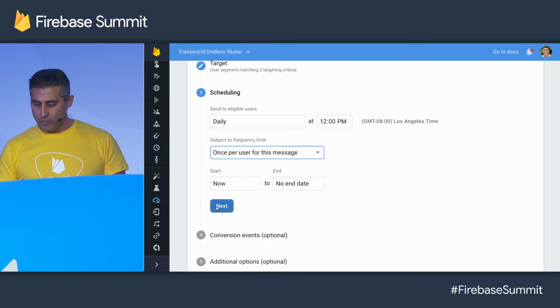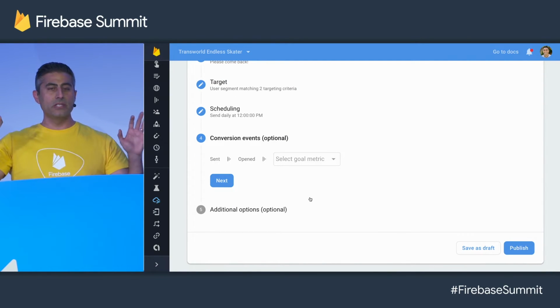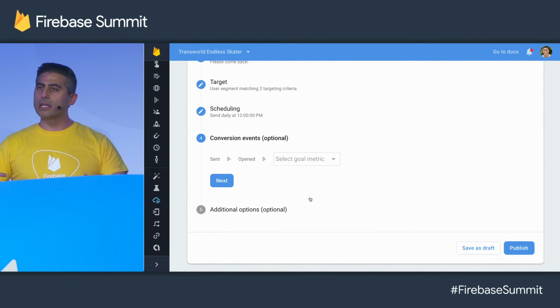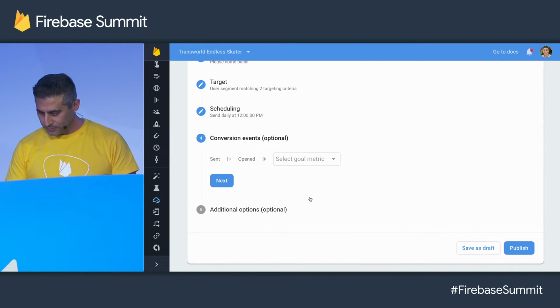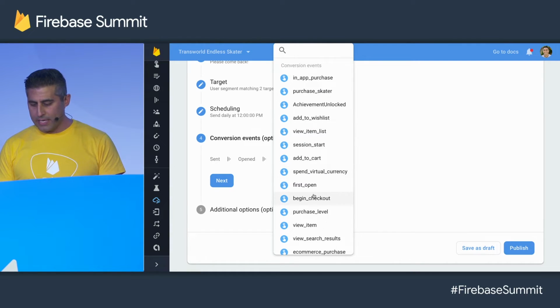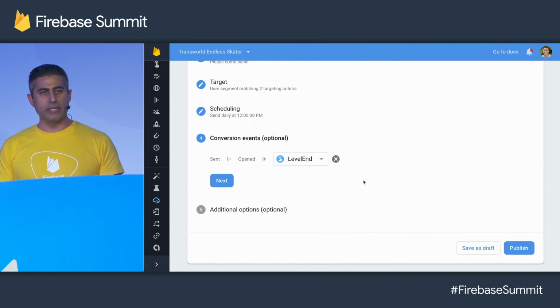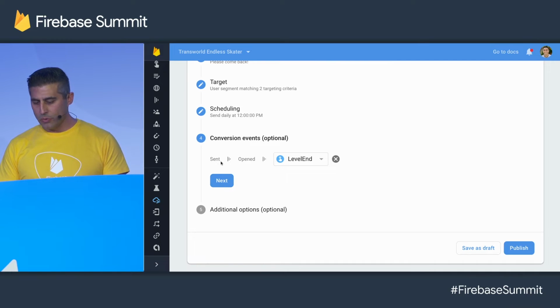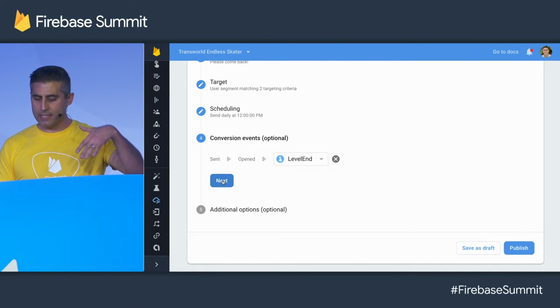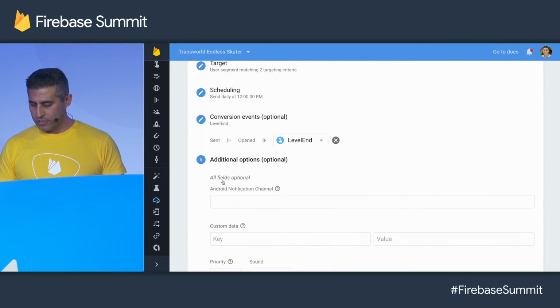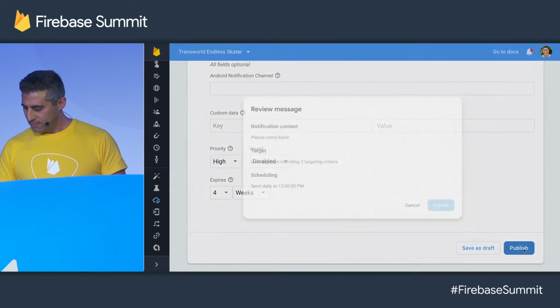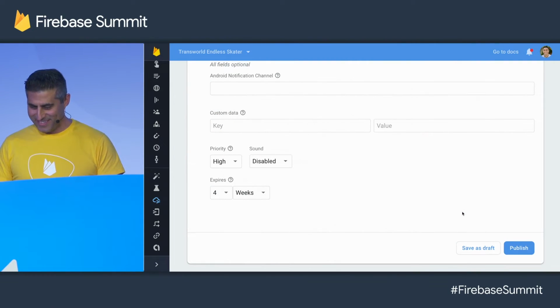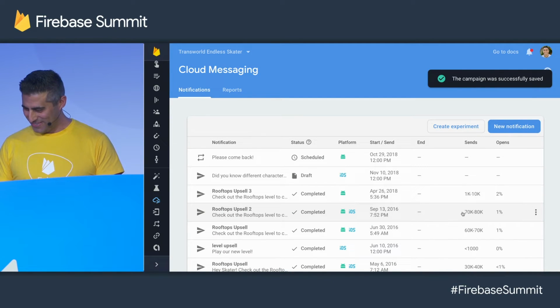And so I can actually run this campaign, set it up, and just leave it running, and know that it's like a continual campaign that engages users as they become frustrated. Lastly, we'll set up a conversion event that we want to target. Our goal here is to get these users not just to come back, but to make progress that's indicated by this level end event. So we'll see a funnel in our reporting of messages sent to open to that conversion. And then we'll publish it. That's right. I just sent that to my real users.